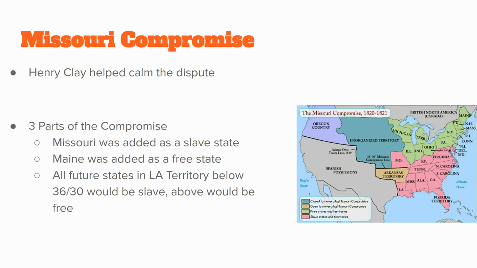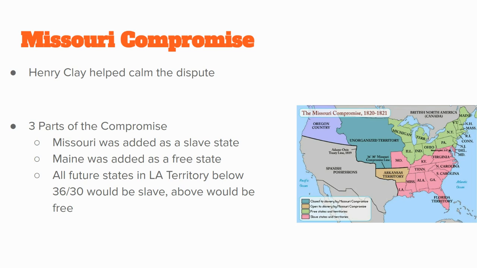If you remember from the 13 colonies, Maine never existed, and Massachusetts owned all that land up there in the northeast part of America. Well, now they're going to break it up, and Maine gets to be a state. They're going to come in as free. Why is that important? It keeps the balance of slave and free states.